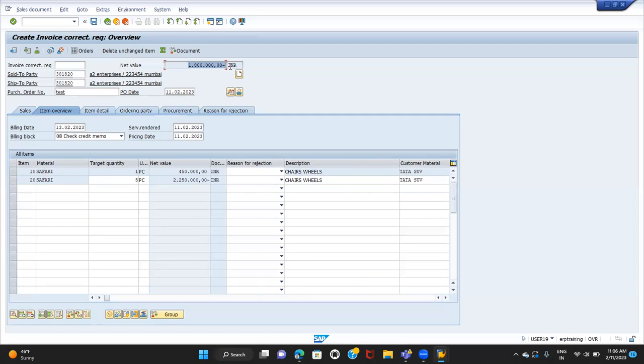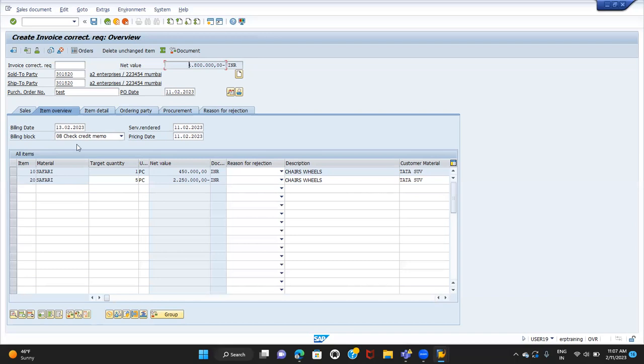So based on the differences, if it is a negative value, then it will be a debit memo. If it is a positive value, that means you're going to pay back to the customer, and a credit memo will be issued to the customer. Here we charged only for 1 quantity, but we need to charge for 5 quantity. We are correcting the invoice to 5. So in this case the net value is coming in negative, which means we need to issue a debit memo to the customer. That means the customer has to pay back to the company, right?